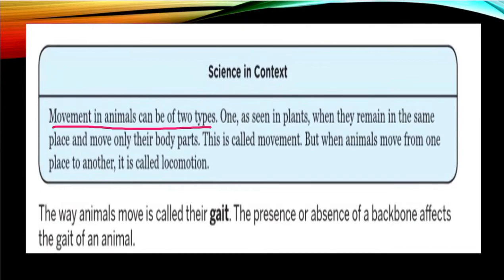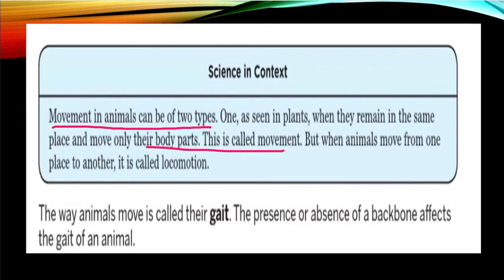So only the body parts are moving. If I talk about a simple tree, like a neem tree, it is not moving from one place to another. Only the leaves and the branches are moving. This is called movement. But animals move from one place to another.